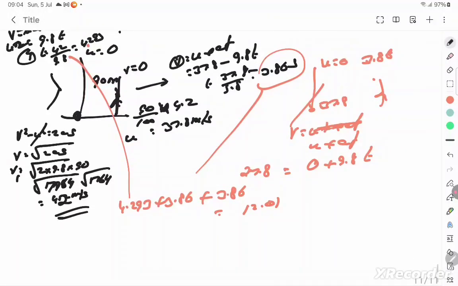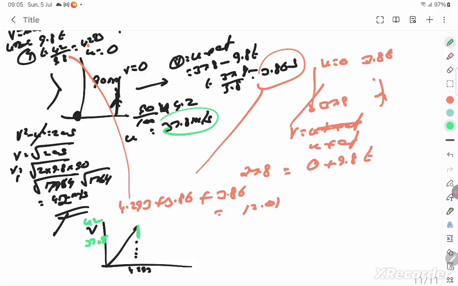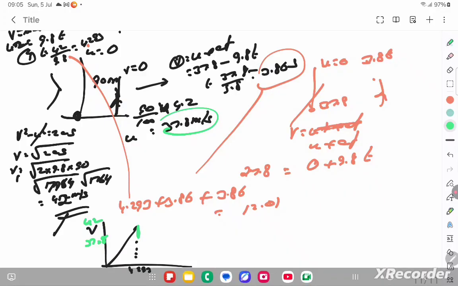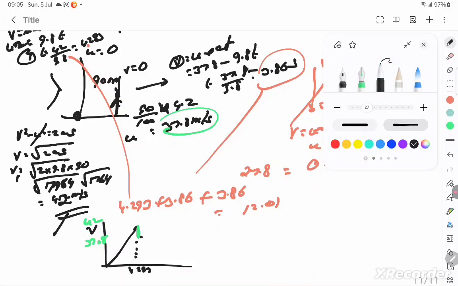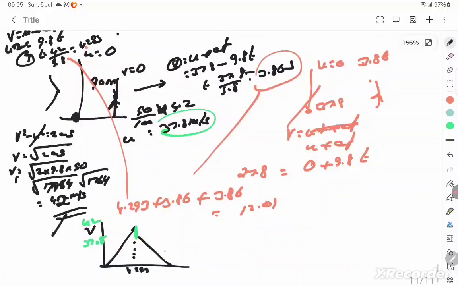You know that it's going to reach a velocity of 42 within a time of 4.293, and then its velocity is going to drop a bit, becoming 37.8 from 42, and then again it's going to come down like this, and then rising up.